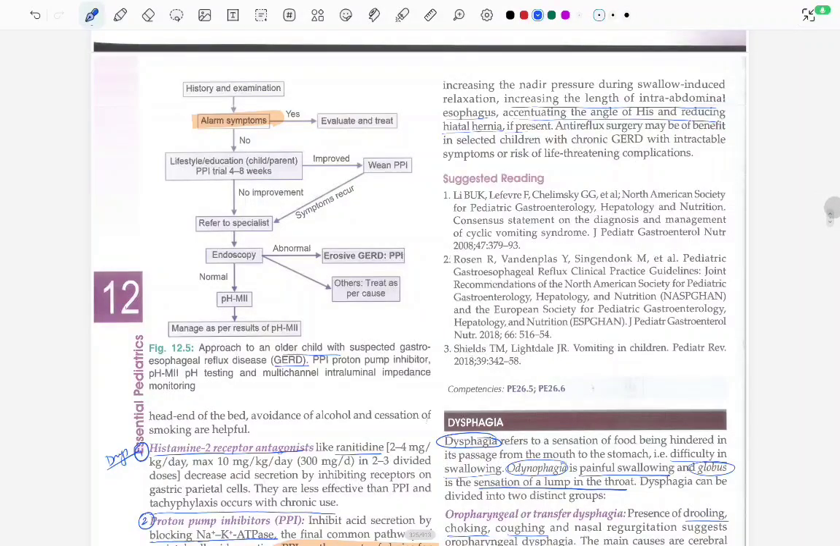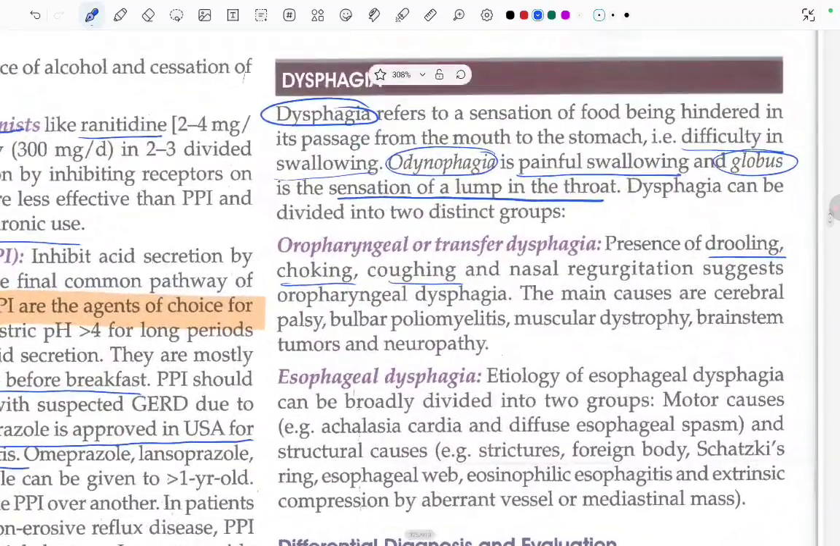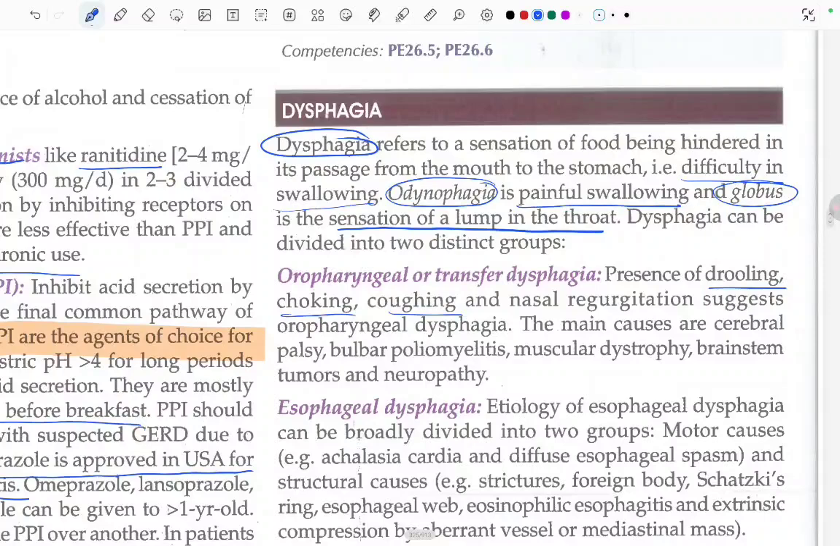Starting with the next topic of gastrointestinal system in pediatrics, reading from Ghai, 10th edition, page number 298. Dysphagia. Dysphagia refers to sensation of food being hindered in its passage from the mouth to stomach, that is, difficulty in swallowing. So basically, dysphagia is difficulty in swallowing.